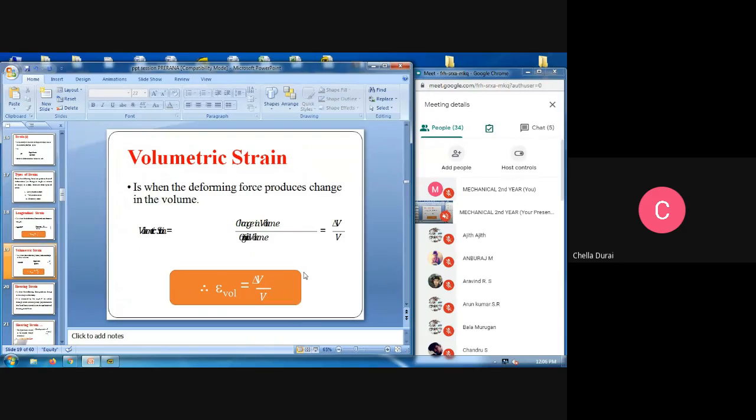Next, volumetric strain means the change occurs in the volume of the body. When the deforming force produces a change in volume, it is called the volumetric strain. Therefore, we use this concept: change in volume divided by original volume. In longitudinal strain, we only consider the length of the product. For volumetric strain, the entire volume changes. That is called the change in volume to the original volume.